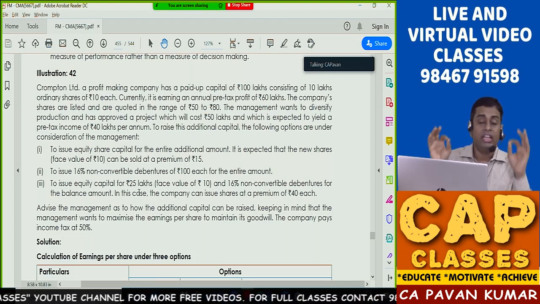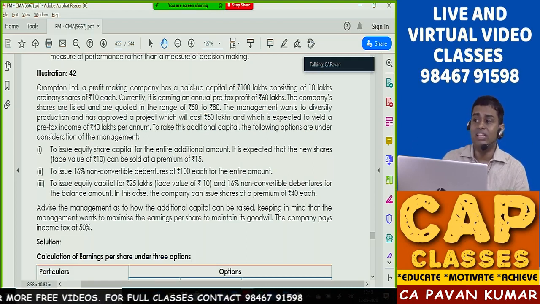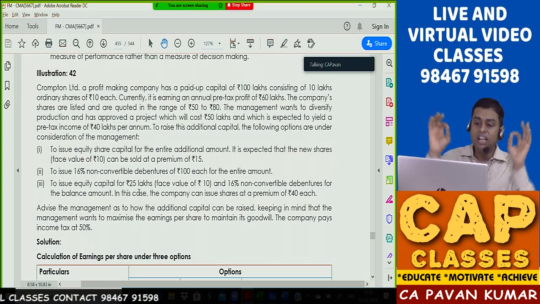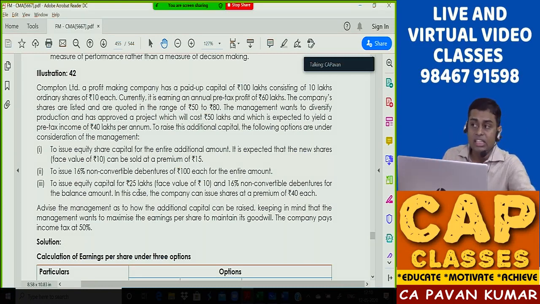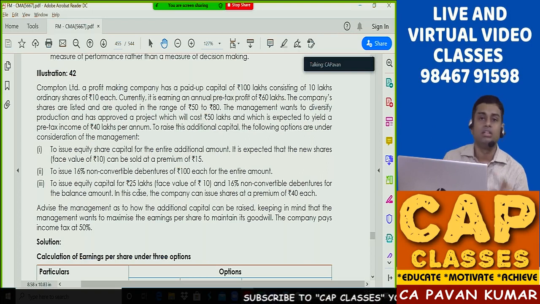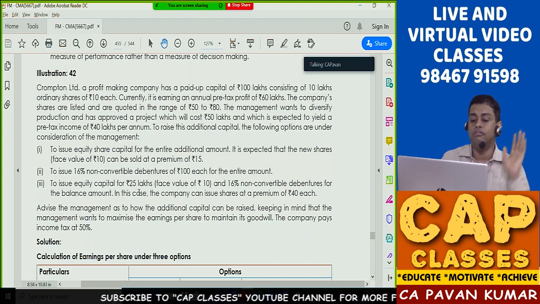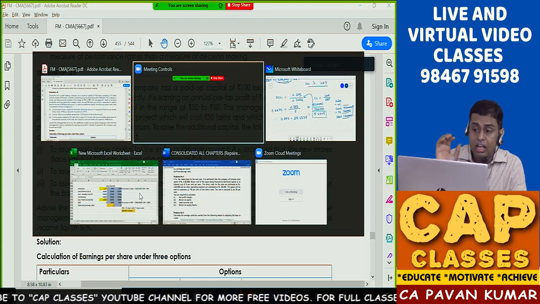Simple. Remember, when there are many financing plans, whether it is given in the question or no, always remember the option that maximizes our EPS should be chosen. In this question, they have given that the company wants to maximize EPS. My dear friends, even if it is not given expressly also, we will do the same thing. Maximization of EPS is the criteria. Shall we solve this problem?